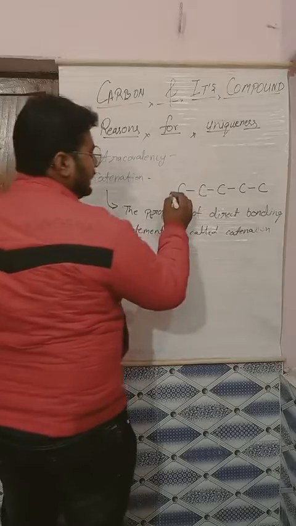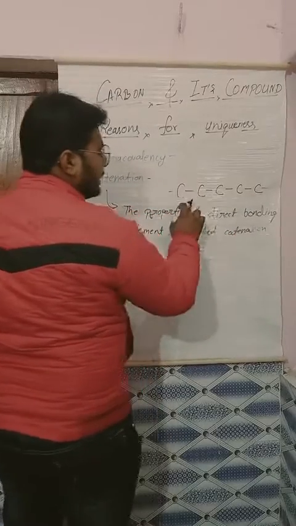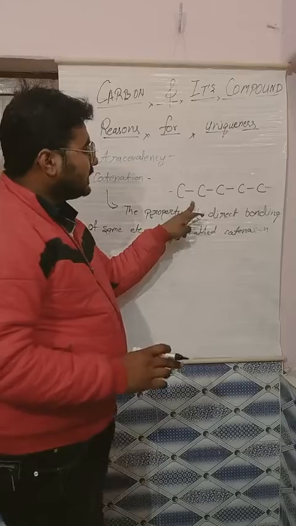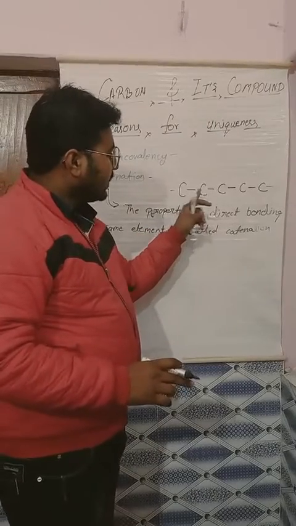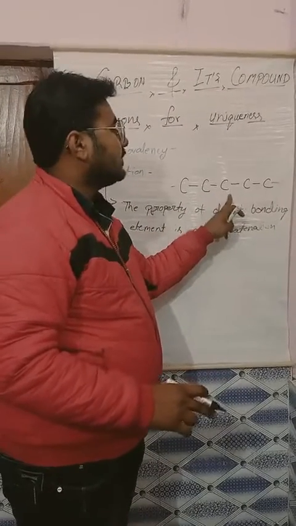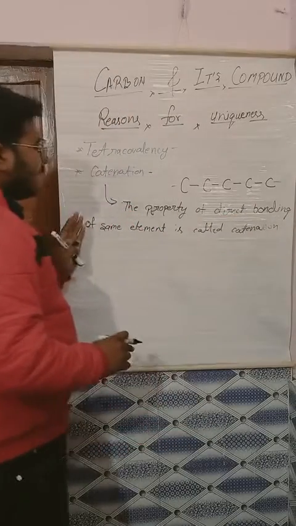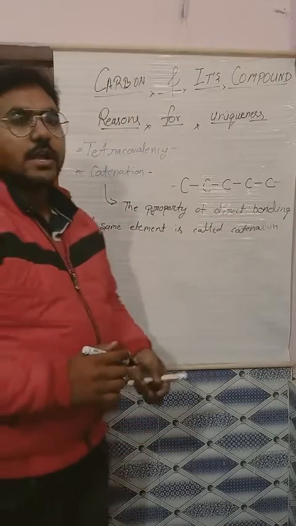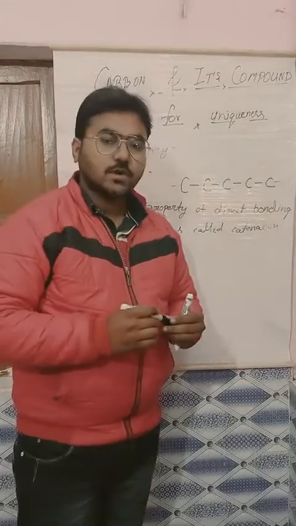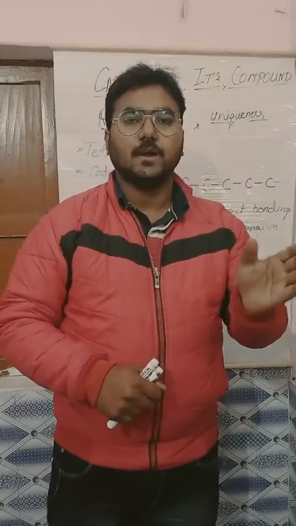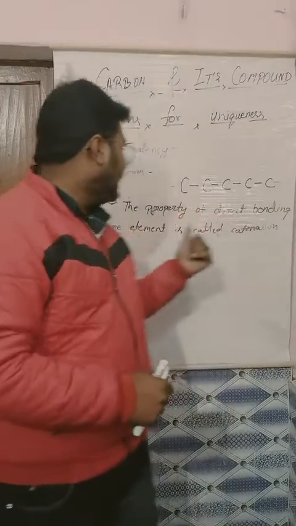So as you have seen, I have made here carbon bonded with carbon. There is no other element in between. This carbon is bonded with carbon, this carbon is also bonded with carbon, this again and this again. So in catenation, there is bonding of the same element. The atoms of one element will be bonded to other atoms of the same element, no other element. That is called catenation.